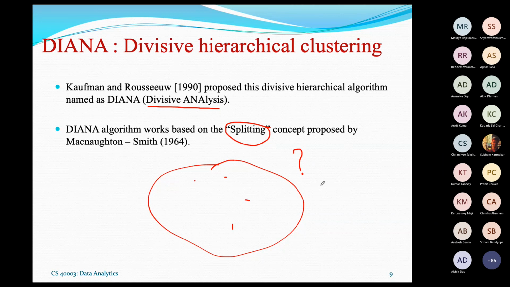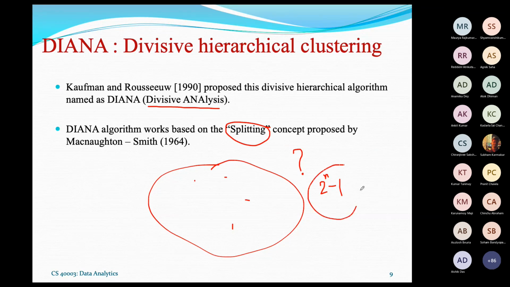You can check that the number of subsets possible with n objects is 2 to the n minus 1. That means this is the number of different subsets or subclusters that can be obtained given a large cluster with n objects in it.